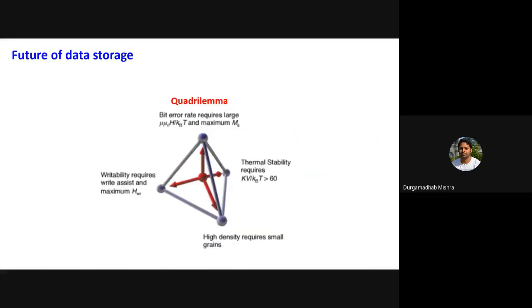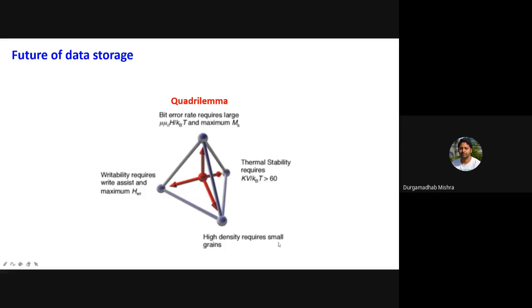Okay, just before I finish, for the future of data storage there is something known as the quadrilemma. It's a dilemma, but with four different aspects which need to be addressed.